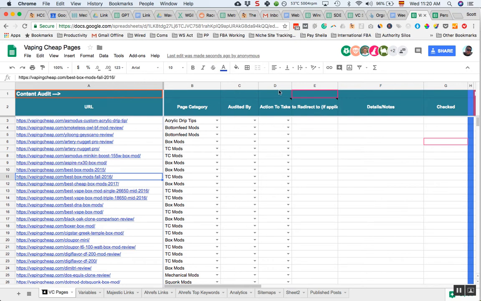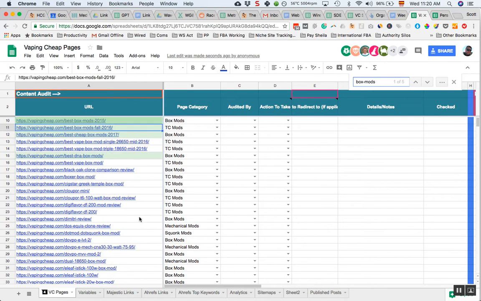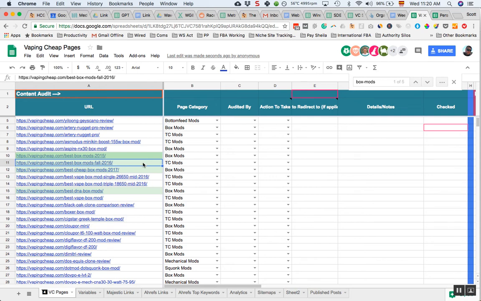Let's see if we've got box mods. Let's look. Best vape box mod. I don't know if that's similar. But there's definitely two here.